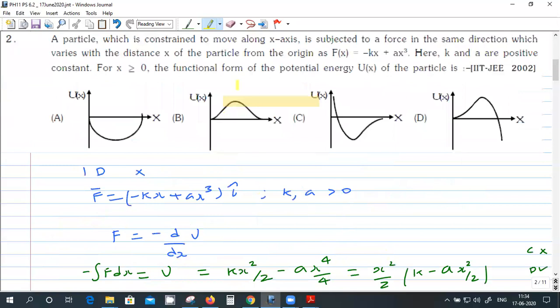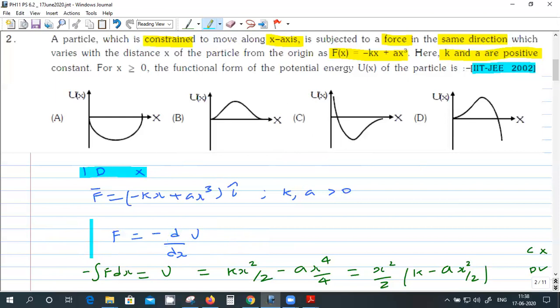Okay, this one. You have to use this thing. How are force and the potential related? Sir, I have no idea. Force is related to the potential energy as this one, right? Negative gradient of the potential. This was told in the laws of motion chapter, I think. This is the basic relation that you should know: force is the negative gradient of the potential, and this is a 1D problem.